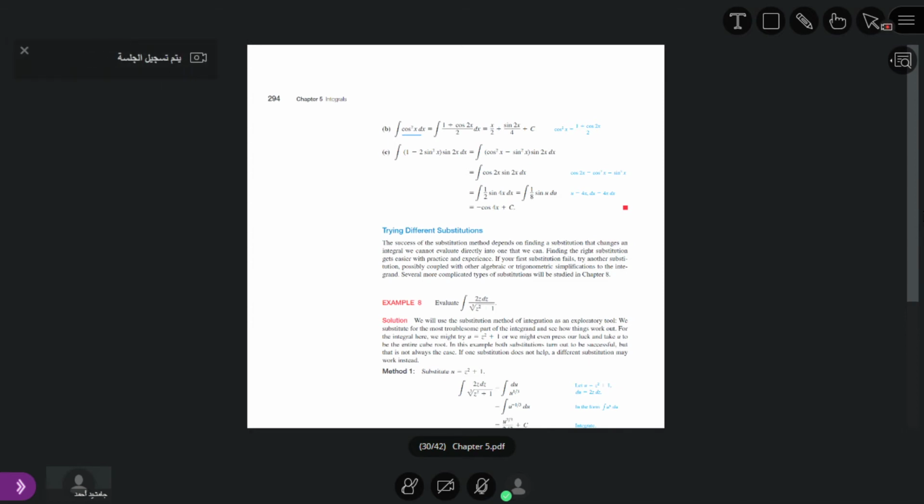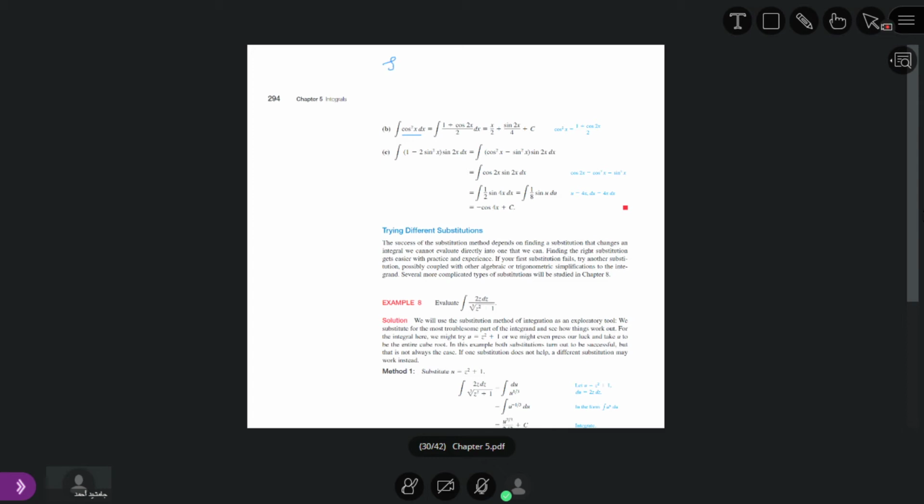Okay, so if we use sine square x in the indefinite integral, we use the half angle formula. So what is the half angle formula? I have written here sine square x. Here I write again.